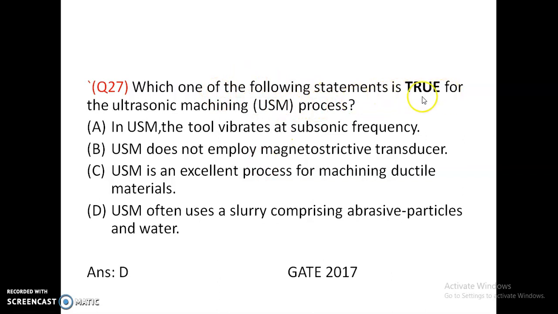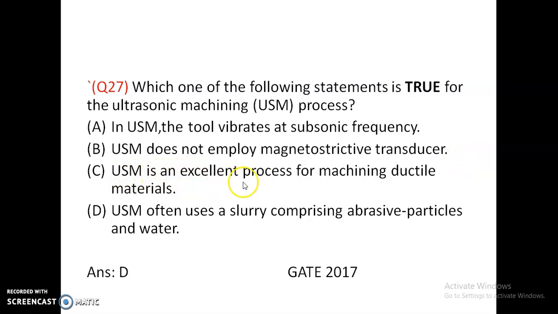Which one of the following statements is true for ultrasonic machining process? So in USM, the tool vibrates at subsonic velocity. Okay, here in ultrasonic machining process, it vibrates at ultrasonic velocity, which is 20 to 25 kilohertz. It is not vibrating at subsonic velocity, so it is not correct. USM does not employ magnetostrictive transducer. So it does employ magnetostrictive transducer. So option B is also wrong.